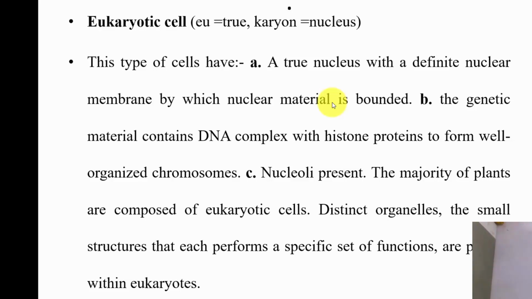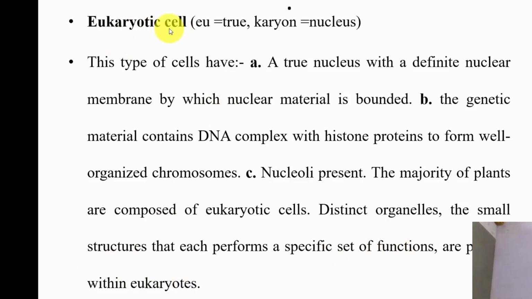The genetic material contains DNA complexed with histone proteins to form well-organized chromosomes. Nucleoli are present in them. The majority of plants are composed of eukaryotic cells. Distinct organelles, the small structures that each perform a specific set of functions, are present within eukaryotes.